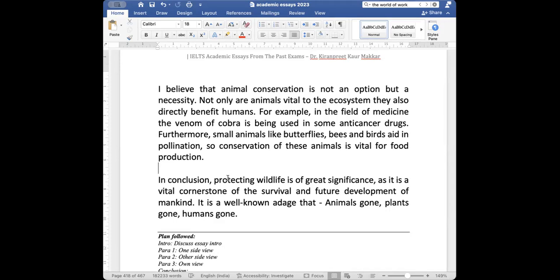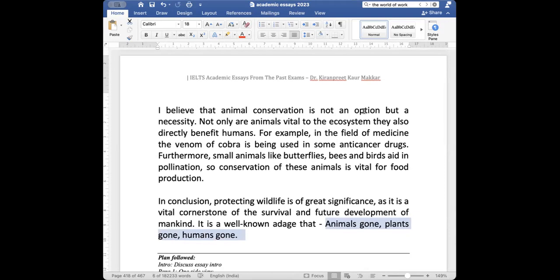In conclusion, protecting wildlife is of great significance as it is a vital cornerstone of the survival and future development of mankind. It is a well-known adage that animals gone, plants gone, humans gone. This is a very short quotation so I put it in. Normally I don't put any quotations in the essays. All right. So is the essay clear?